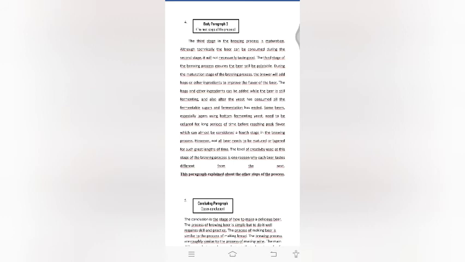During the maturation stage of the brewing process, the brewer will add hops or other ingredients to improve the flavor of the beer. The hops and other ingredients can be added while the beer is still fermenting, and also after the yeast has consumed all the fermentable sugar and fermentation has ended. Some beers, especially lagers using bottom-fermenting yeast, need to be cellared for long periods of time before reaching peak flavor, which can almost be considered a fourth stage in the brewing process.